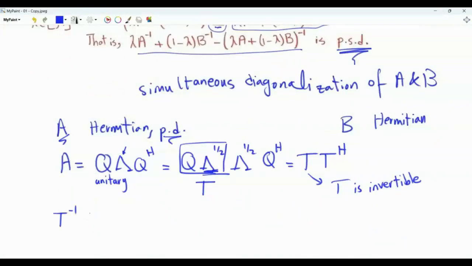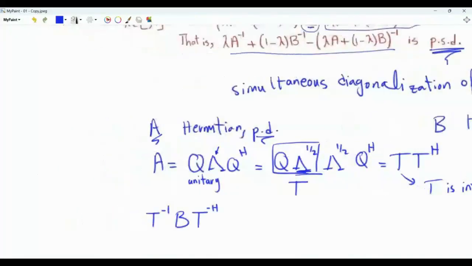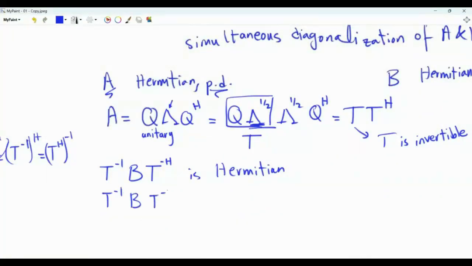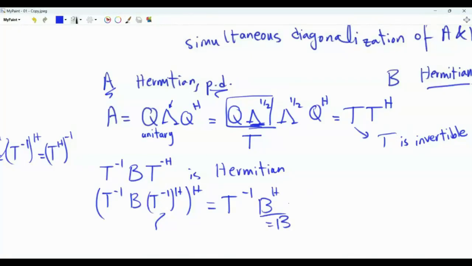Let's examine T inverse B and then T inverse Hermitian. Note that T inverse Hermitian is the Hermitian of the inverse, or the inverse of the Hermitian. These two operations commute. If you have a non-singular matrix, you can invert it then take Hermitian, or take Hermitian and then invert it, and you will get the same result. Consider T inverse B T inverse Hermitian. Why is this matrix Hermitian? If you take the Hermitian of this product, you will have T inverse, then B Hermitian, which is B because B is a Hermitian matrix, and then T inverse Hermitian. So this is a Hermitian matrix.